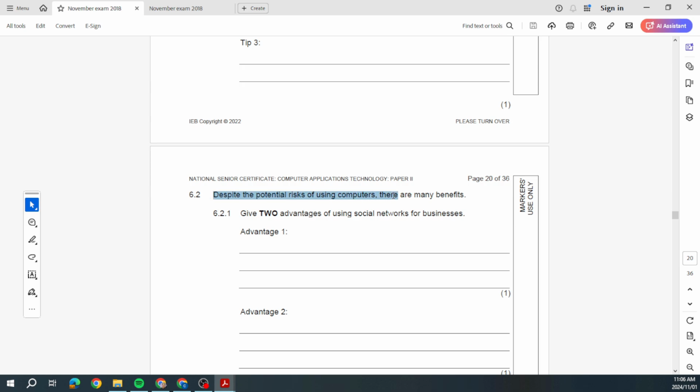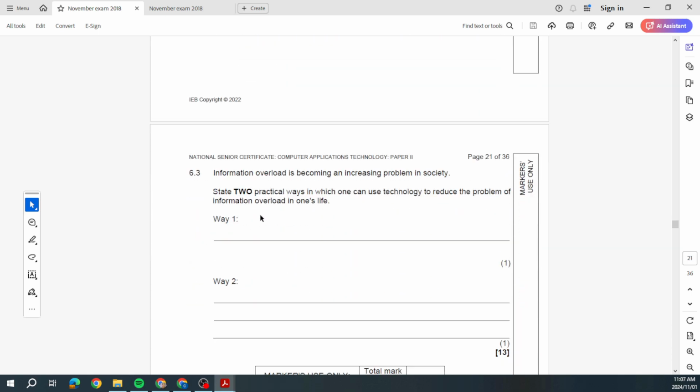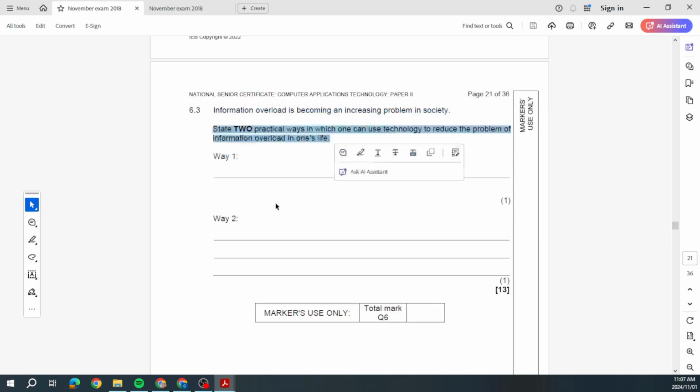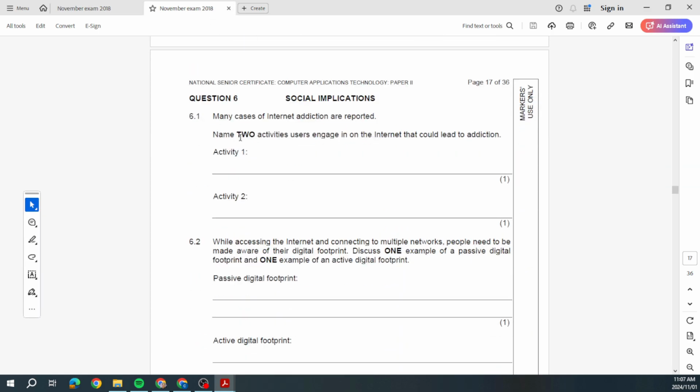Despite the potential risk of using computers, there are many benefits. 2 advantages of using social networks. 2 advantages of having vehicles connected to the internet. All right? 2 practical ways in which one can use technology to reduce the problem of information overload. So you need to know what information overload is. And that's really the social implications in question 6. Let's see. Internet addiction. 2 activities that could lead users on the internet to addiction.